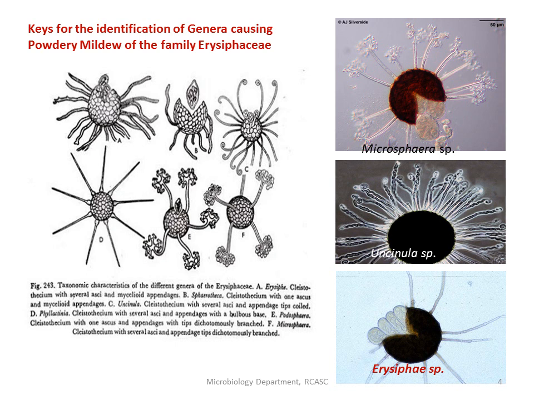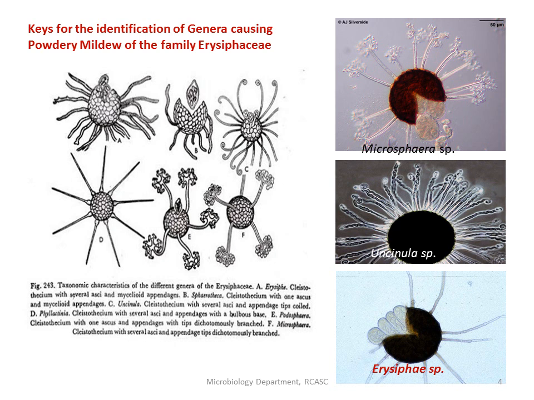Now, let us study the identification characteristic features of some of the organisms of the family Erysiphaceae which cause powdery mildew. This is important for your competitive examinations. This we have to note. The characteristic feature is mainly the structure of the clistothecium.